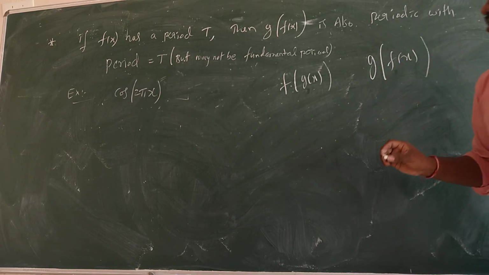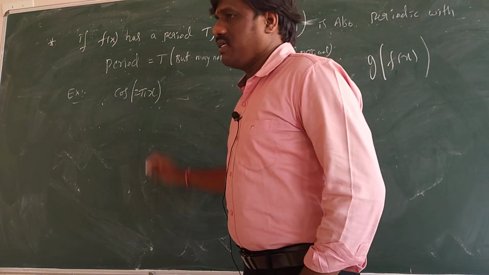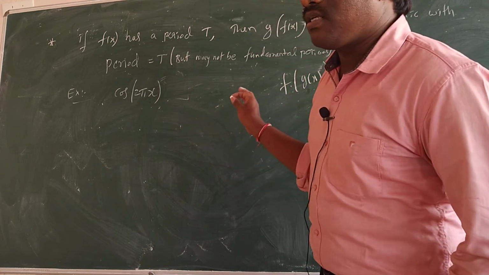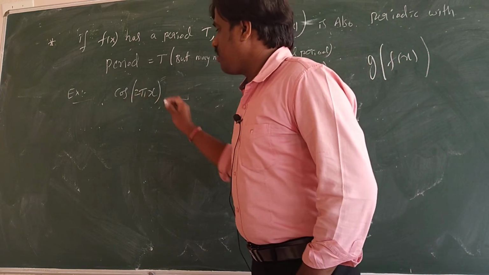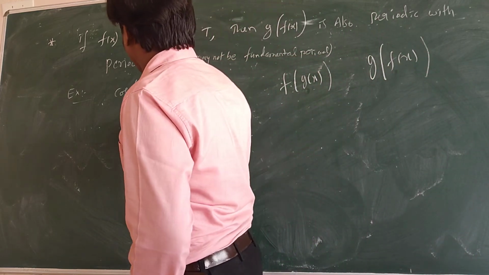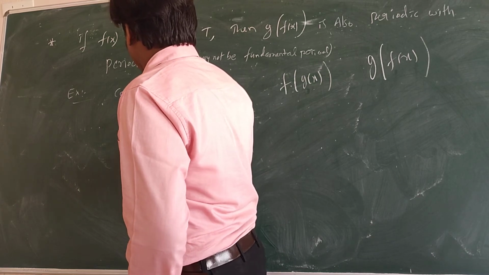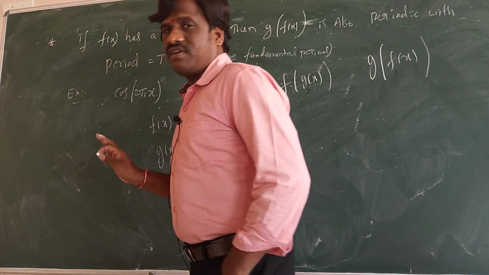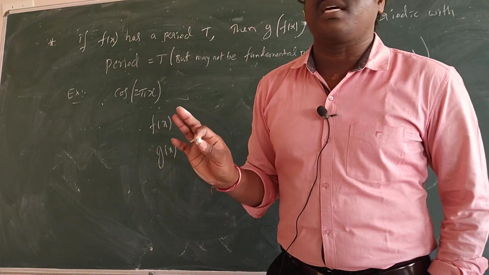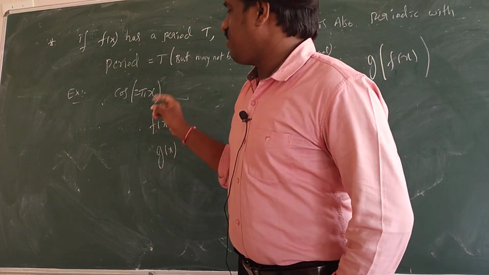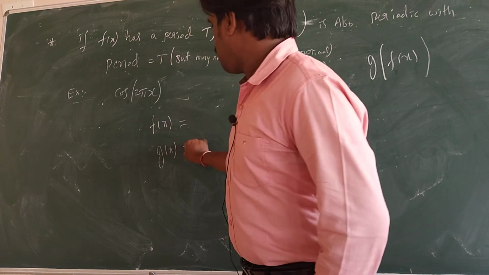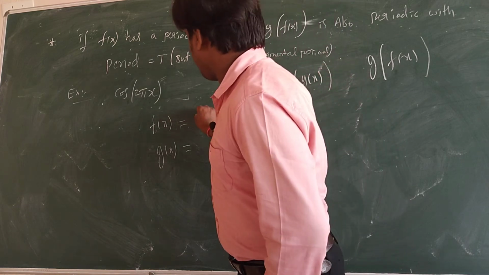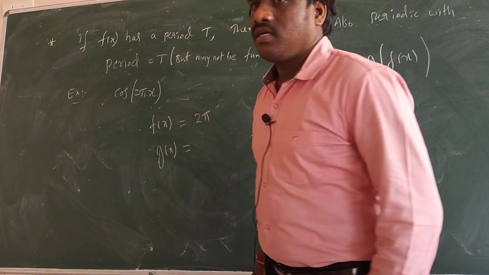So for example, if cos of 2 pi x is there, you just listen carefully. This one answer you have to give. Cos 2 pi x is there. What is f of x? What is g of x? See, there is a function inside another function. It means f circle g happened or g circle f happened. So what is f of x? Okay, you are taking 2 pi x as f of x.